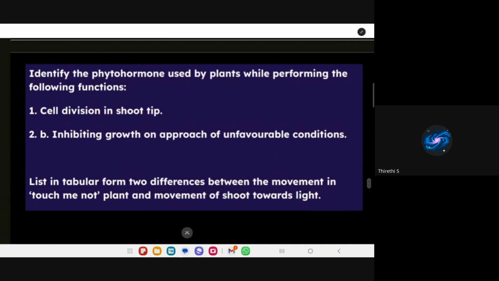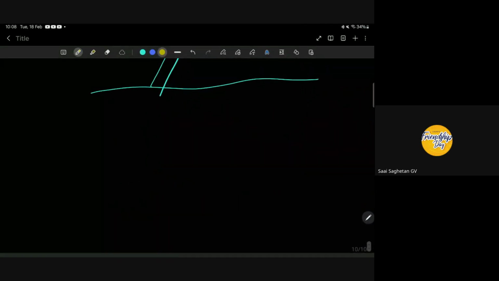For a 3 marks question, look. Identify the phytohormone. Phytohormone means the plant hormone used by plants while performing the following functions. First one, cell division in shoot tip. Which hormones are important for cell division in the shoot tip? Auxin. Very good. That's cytokinin, correct answer.